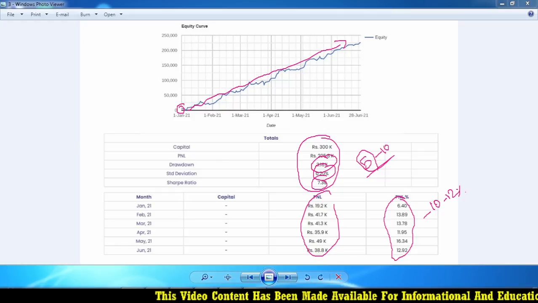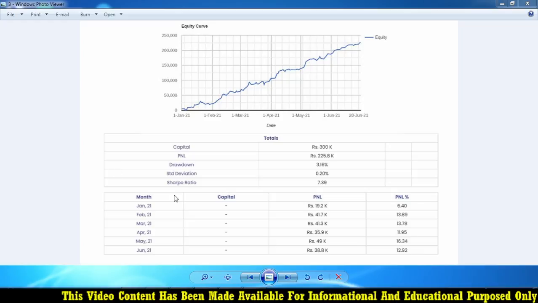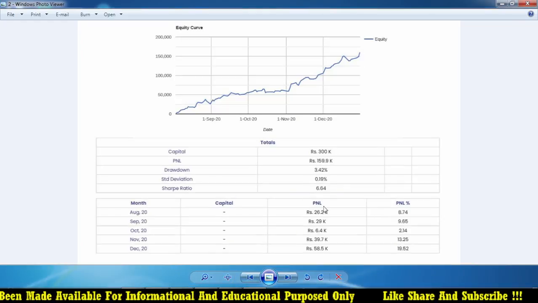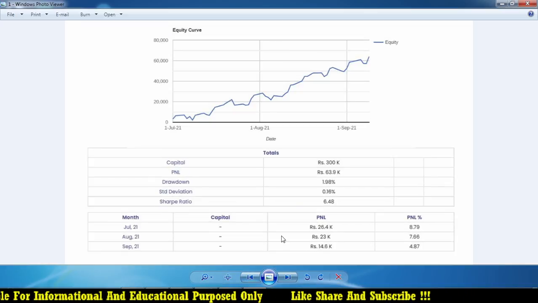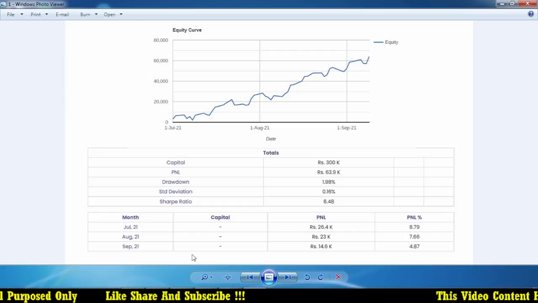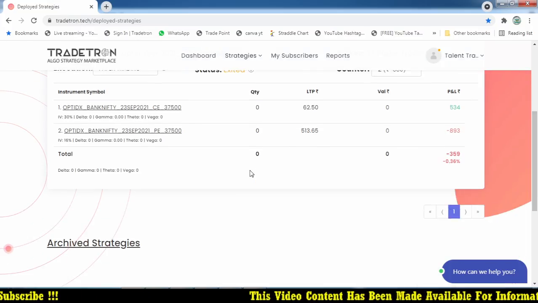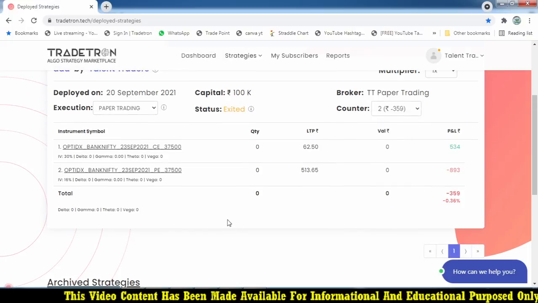image. So this is the code which we created as per my client's request, and you can check that backtest. And here also 3% drawdown, here 1.9%. This is a 3 months backtest. So overall the result is very good. So using this TradeRun, we can get such great trade ideas where we can create a code.